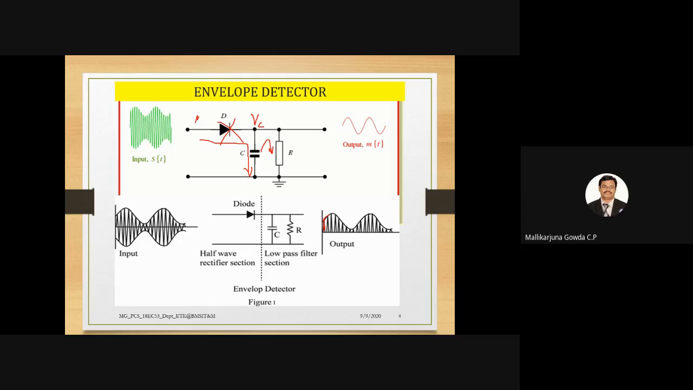So this envelope is nothing but what? My message signal, isn't it? That already we have understood, the envelope of this one, because it contains the information about the message signal. So that is what we wanted to track. Is it clear? I will take another circuit.